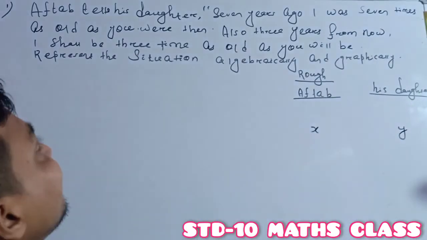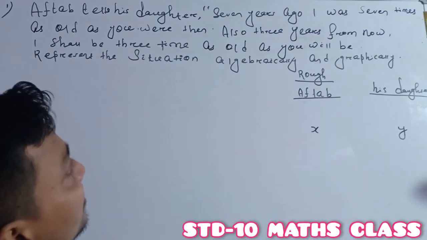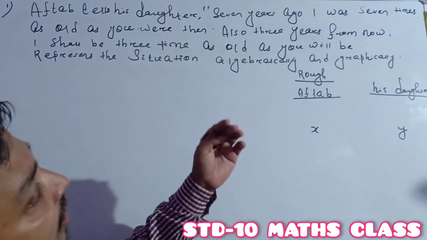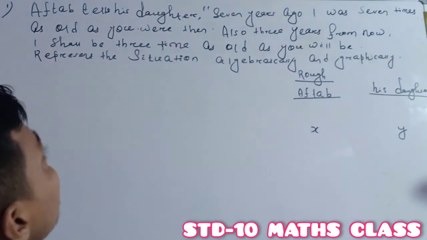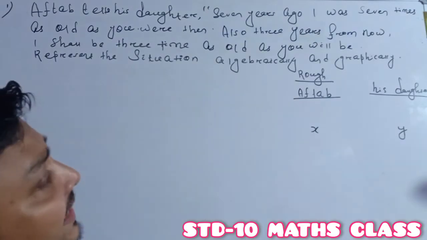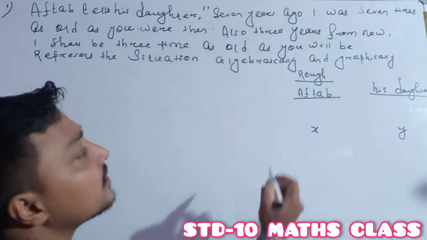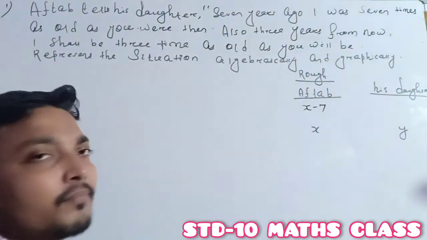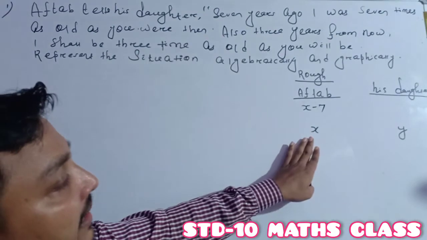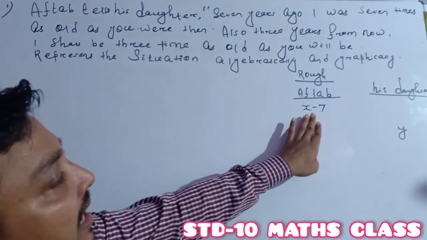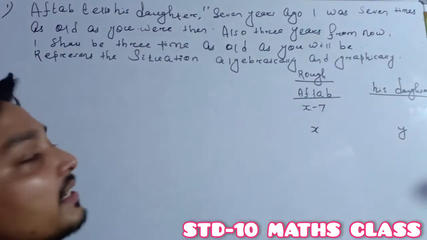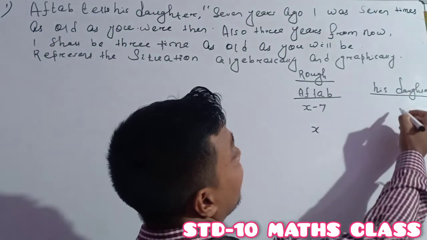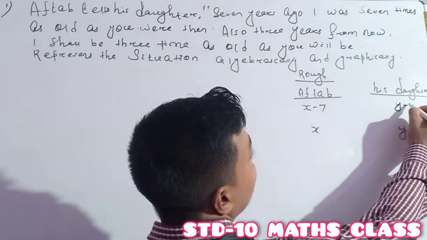In the first line it is given that Octave tells his daughter, 7 years ago the age of Octave was 7 times as old as you were then. So 7 years ago, the age of Octave will be X minus 7, because Octave's present age is X years. And the age of his daughter then was Y minus 7 years.